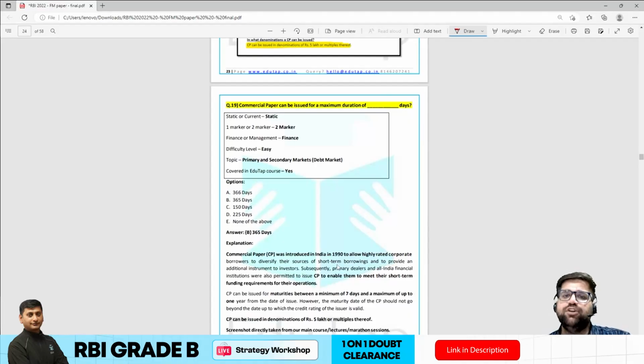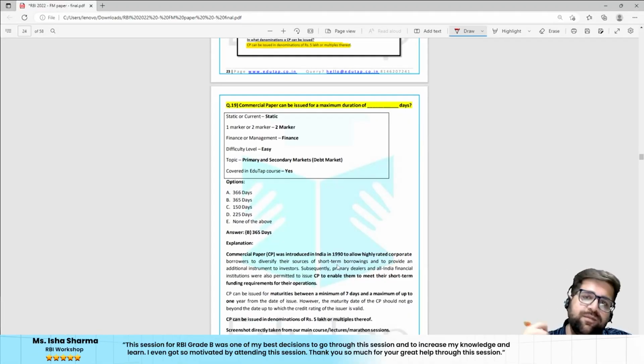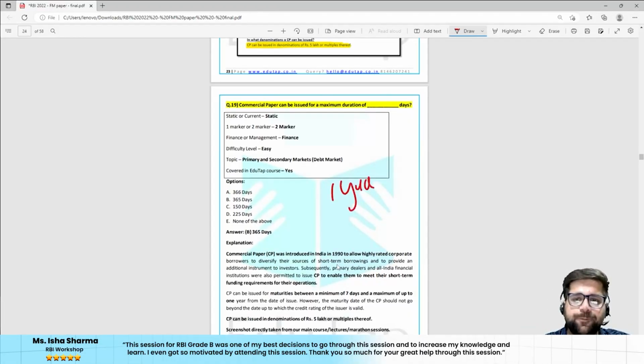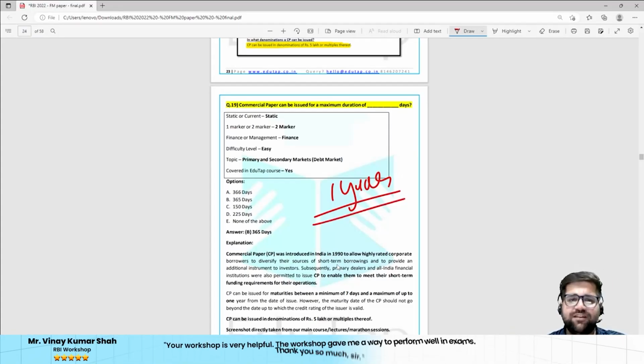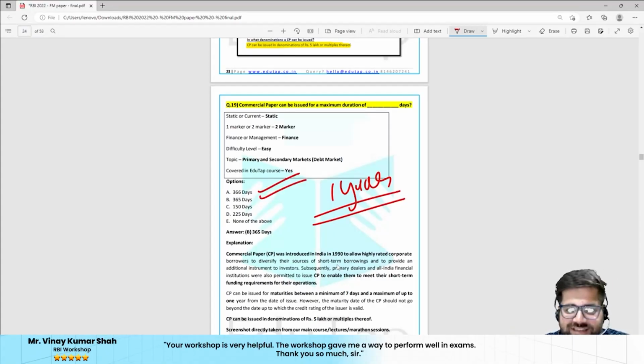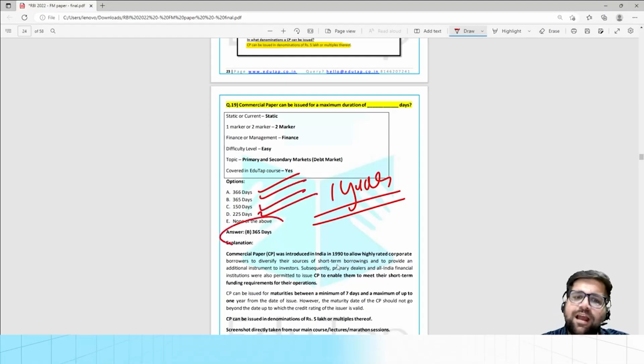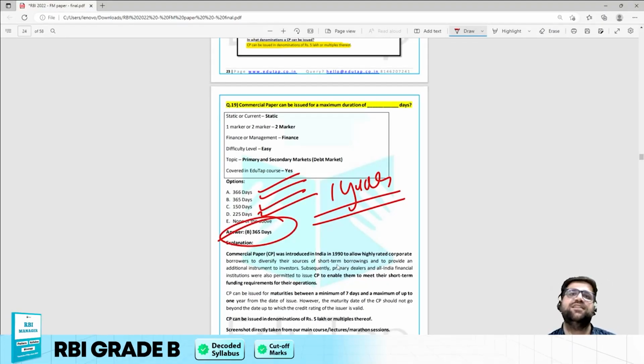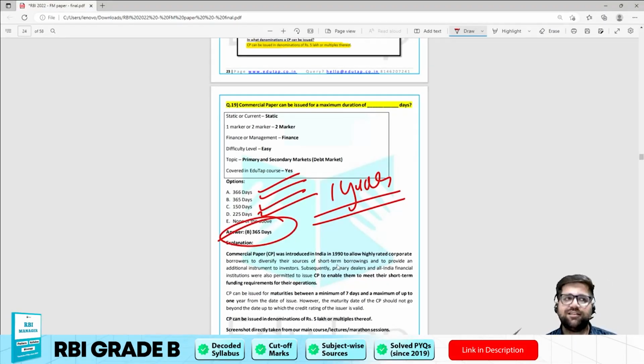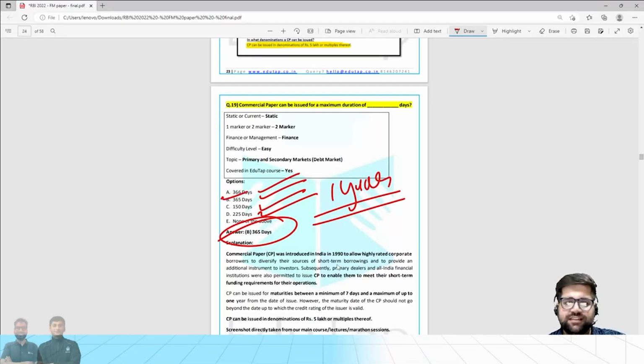Commercial paper can be issued for a maximum duration of, here we all know the answer will be 1 year. But in the options they have given you days-wise: 366, 365, 150, 225, and this. So the correct answer will be 365. You have to understand that it's not a leap year. So that's why the answer will be B, that is 365 days.